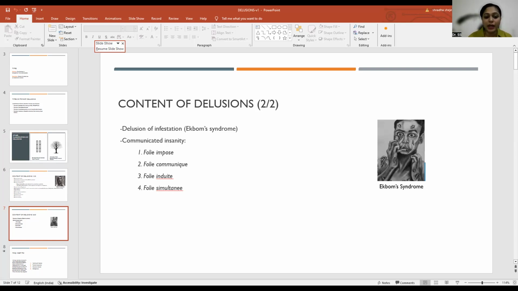Third is folie induite, meaning the friend has a delusion and now I'm also having a delusion, so both of us now have a delusion individually. Then there is folie simultanée, meaning both of us will at the same time have delusions. And maybe some more people also get communicated to and they will also start having the delusions at the same time.